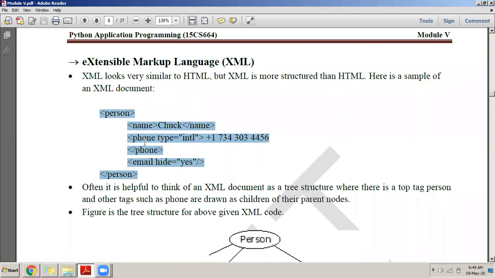inside this is the information of the person. Let us say if I want to also send the date of birth of the person, then I will add one more tag after this, date of birth, and inside that I will write the date of birth of the person. It is completely user dependent how many tags you want and what different types of data you want to share about the person. For example, you also want to write down the age of the person in the XML format. So you can introduce one more tag here called age, and then put the person's age in that tag, and then send it to the client from the server.